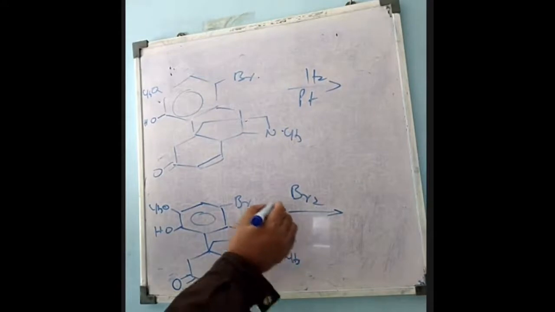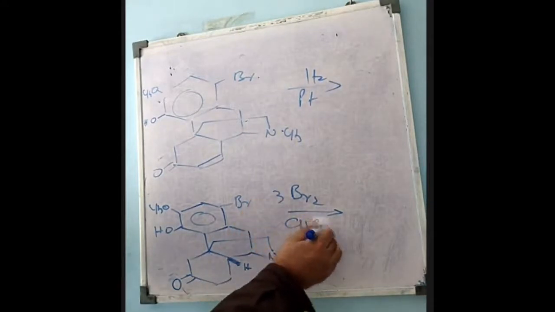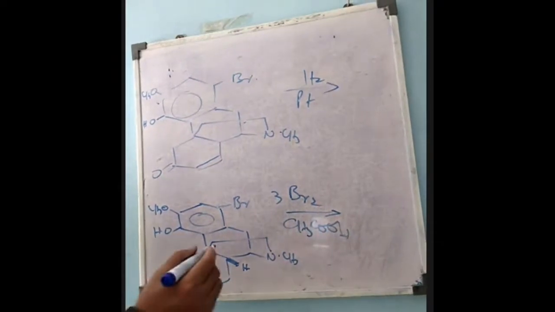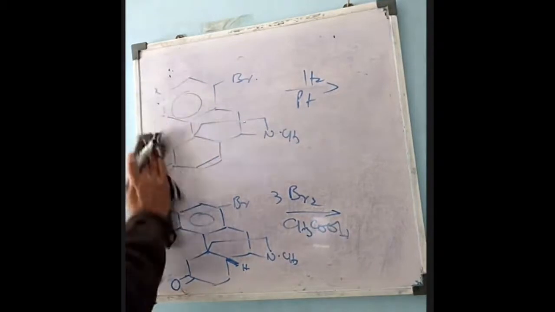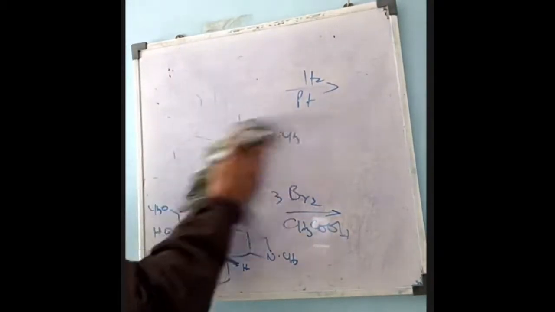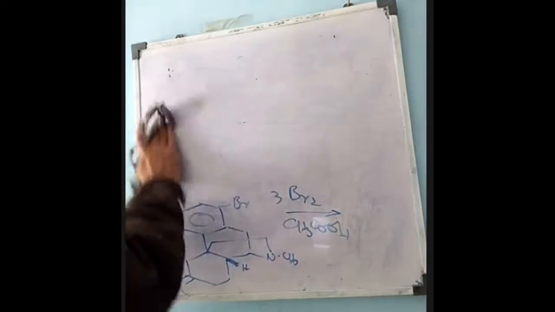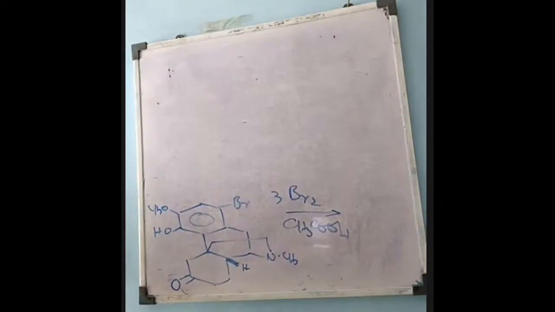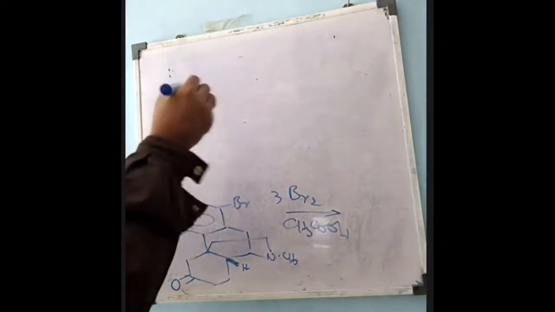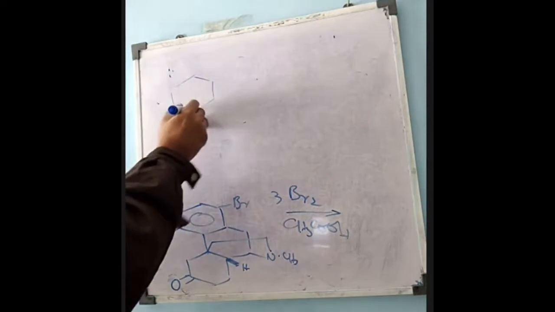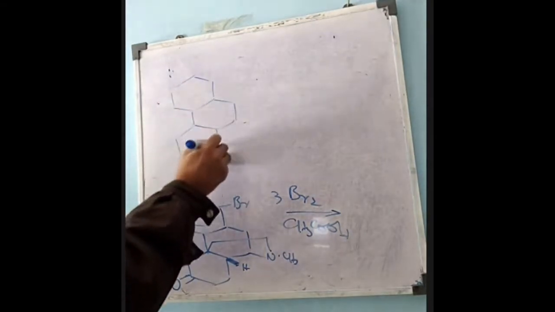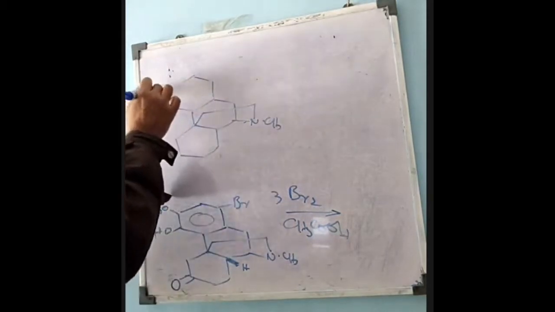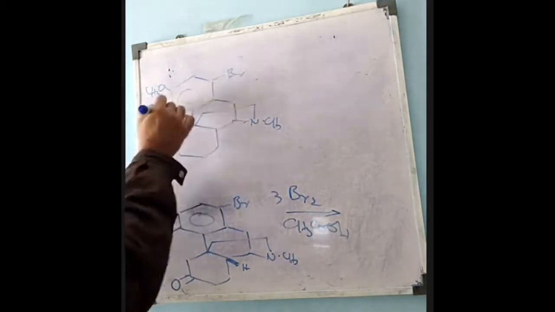in the presence of acetic acid. Same as before, what happens is we get this compound, with the methoxy group, bromine over here, and OH here.